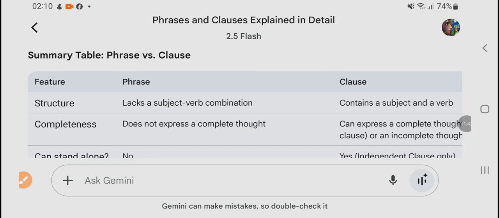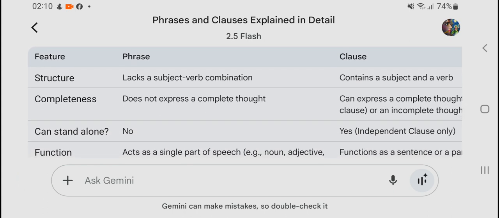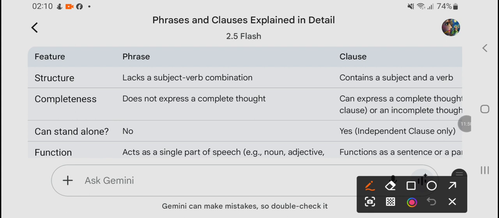Now, the difference between phrase and clause. We can compare them, and again this is a very important part of grammar, so listen carefully.